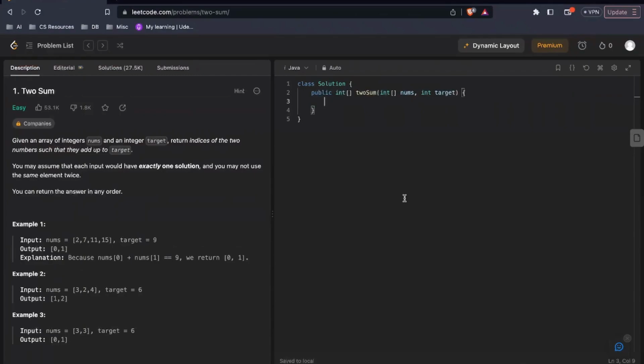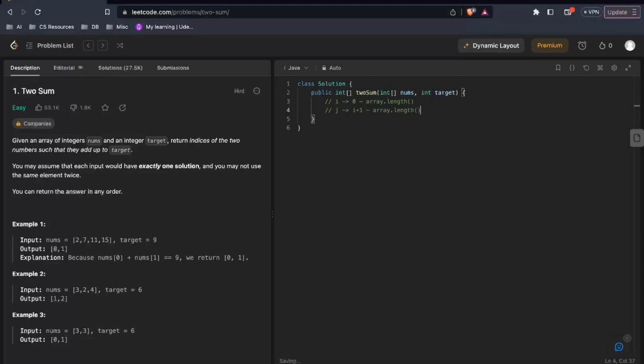So we will be giving the brute force solution first to the interviewer to let them know that we have understood the question perfectly, and we can optimize it later if the interviewer wants so. And the brute force solution in this case would be optimizing for space rather than time. So we would be having two loops, one with a variable i, which will go from 0 to the length of the array, and the second one can be j, which can go from i plus 1 to the length of the array.